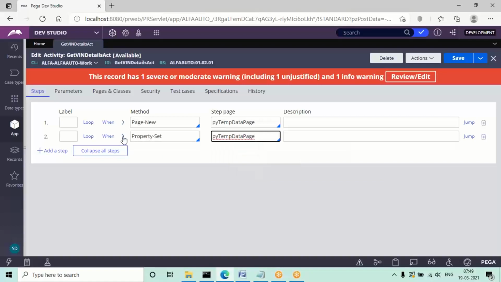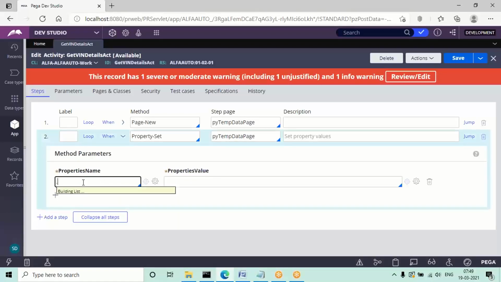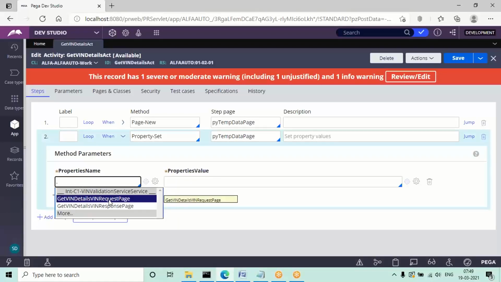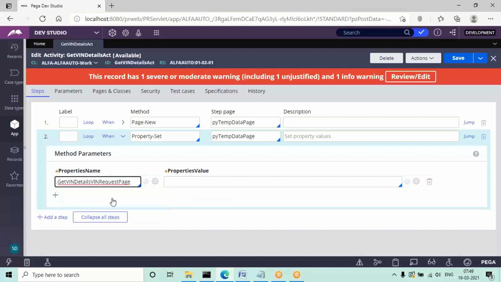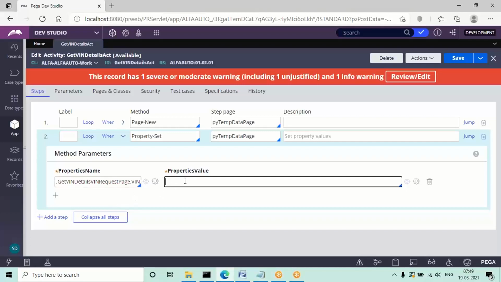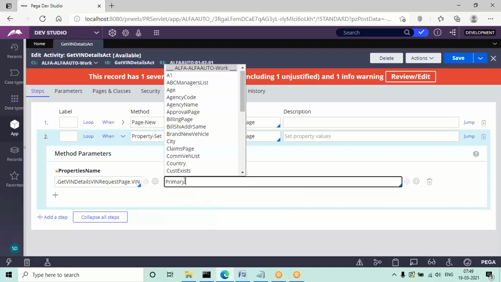So expand this one. Click on the dot option. So GetWinDetails dot request page dot win. Give it as win. You may not get it in the down arrow sometimes. On the right side, I want to map this response to the UI page. That is the personal vehicle form, for example. Already in personal vehicle the same properties are there, right? So this time I'm selecting the personal vehicle page.